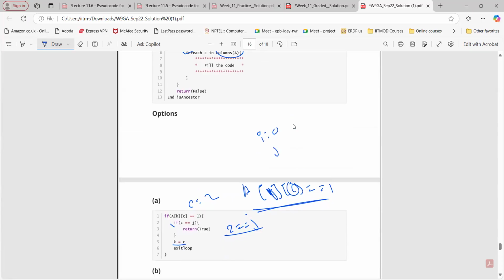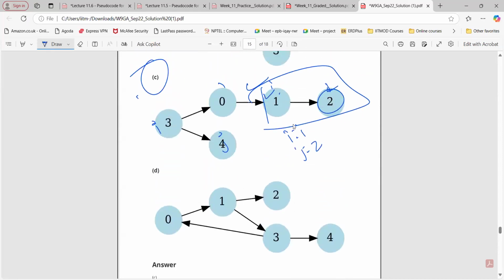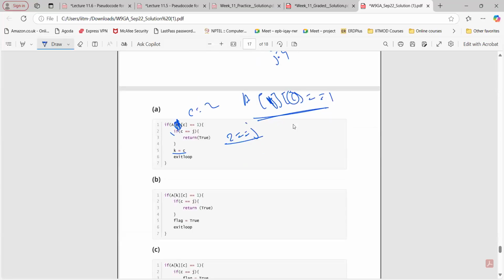For I0 and J4, that should return false. So when K equals I, that is 0, for which value of C do we have an edge? 1, right? So C is 1. Is 1 equal to 4? No. So anyway, that condition is not true.